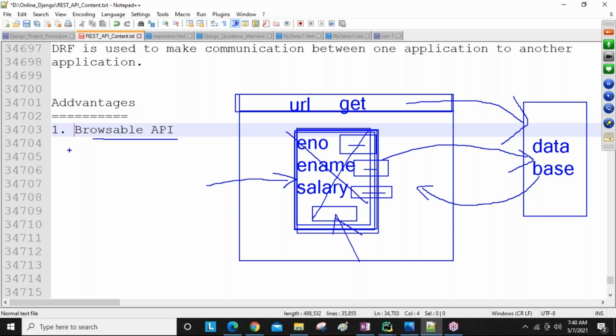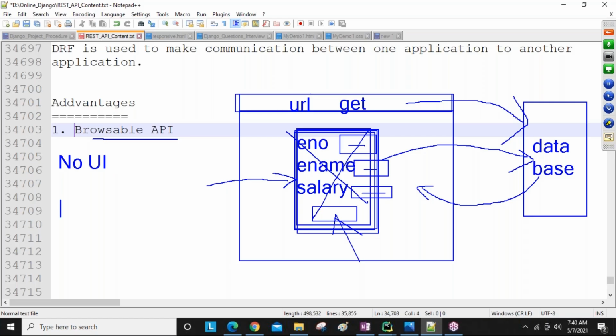So UI technology is not required, guys. The second point is here: no UI technologies required like HTML, CSS, Bootstrap. These things we need not use in the Django REST framework. Why? Because the Django REST framework develops the ready-made presentation, ready-made templates based on our model fields. That is also one of the benefits.